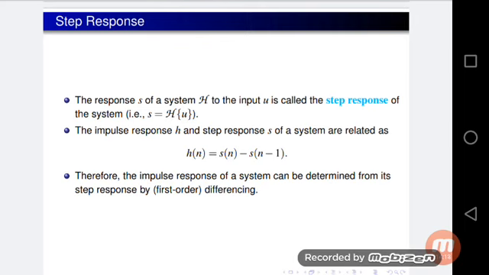Next one is step response. Step response means s equal to H of u. The response s of a system H to the input u is called the step response of the system.